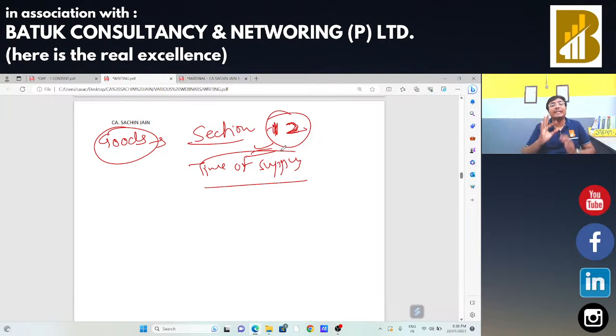Section 12 of CGST Act talks about your time of supply regarding supply of goods. In case of supply of services, Section 13 of CGST Act will be applicable. Section 12 of CGST Act will be applicable in case of supply of goods. Section 13 of CGST Act will be applicable in case of supply of services.